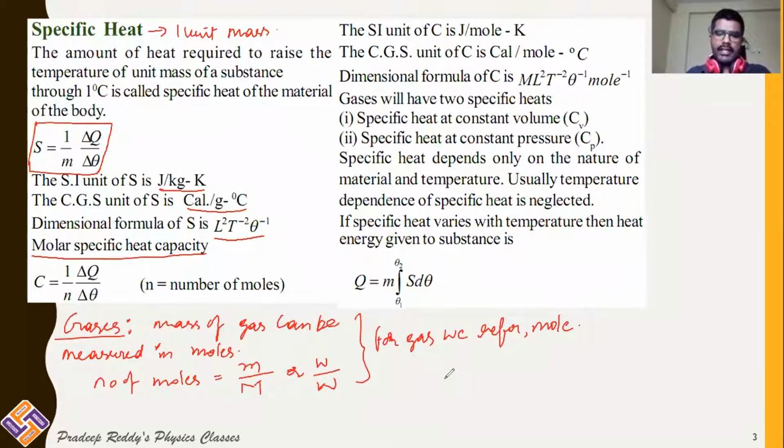So if you are taking a gas and this is 1 mole, you are providing some heat energy such that its temperature is raised by 1 Kelvin. If you are providing heat energy to 1 mole of the substance, how much heat energy is required to increase its temperature by 1 Kelvin is called molar specific heat.